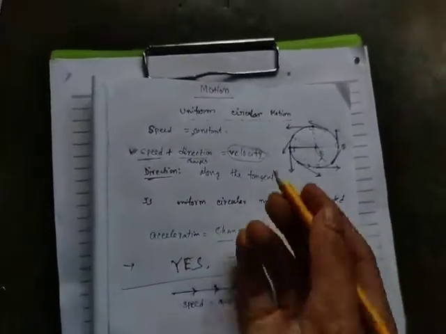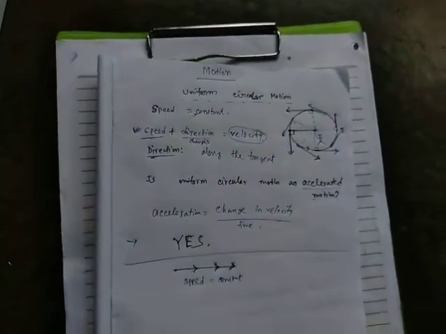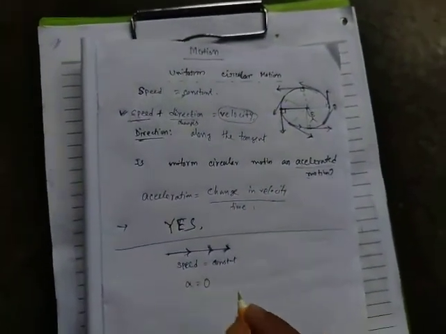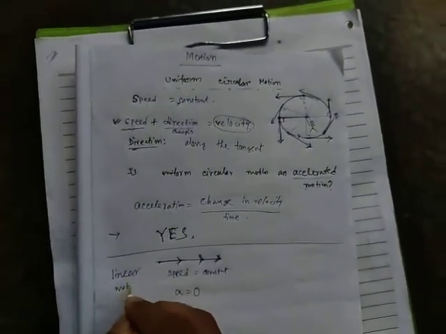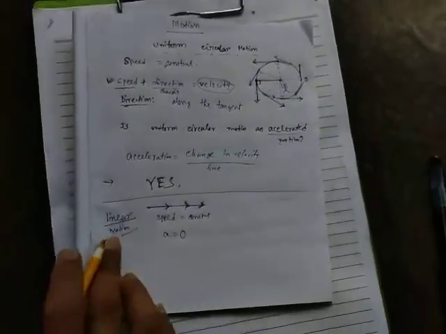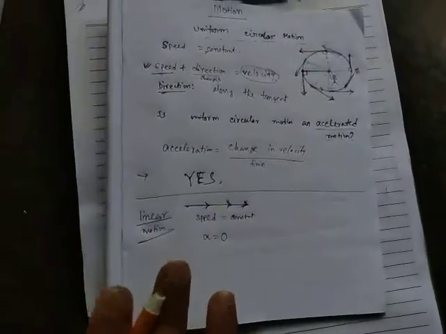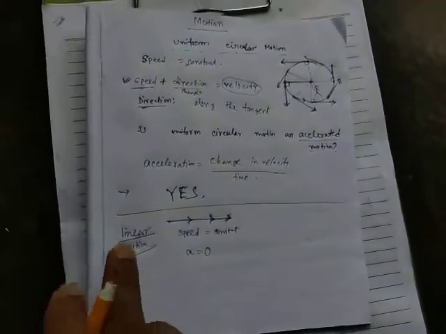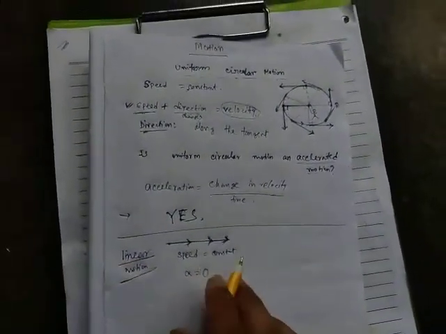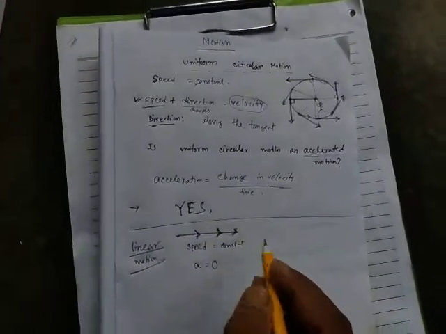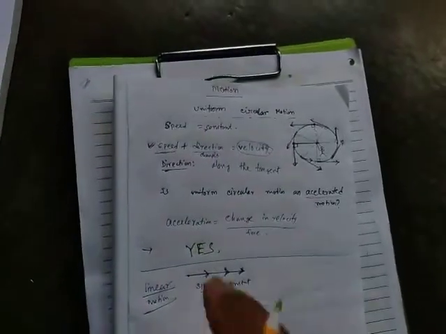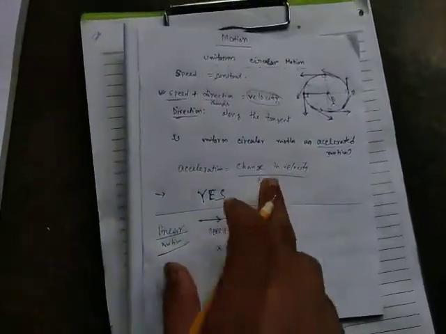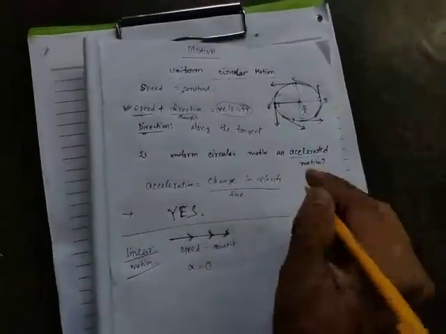So there is no change in velocity, and as there is no change in velocity, the acceleration is 0.